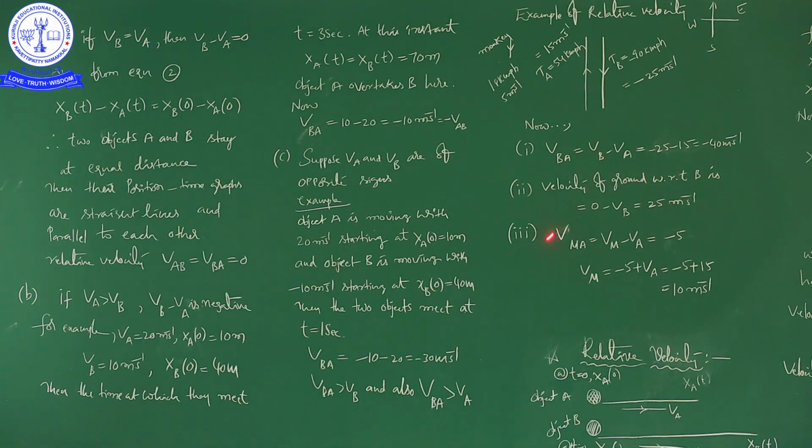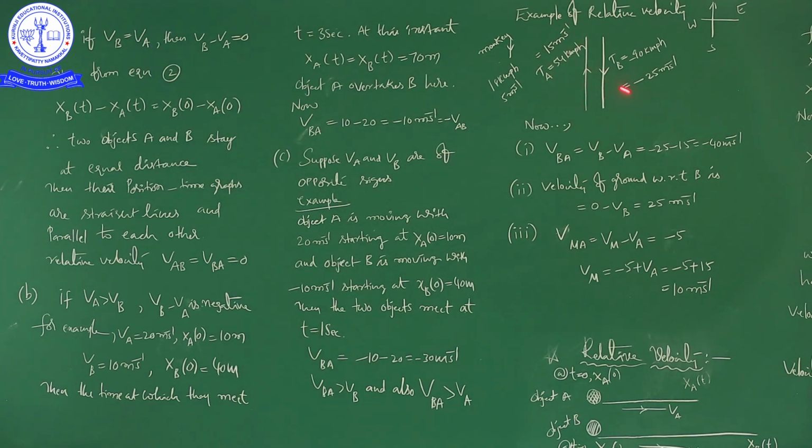Next is the third one. Before discussing the third one, we have to go back to the situation again. The first two things are over. In the first case, we calculated the velocity of train B relative to A. In the second case, we calculated the velocity of ground with respect to train B. In the third case, before discussing it, we have to go back to the situation. See here.